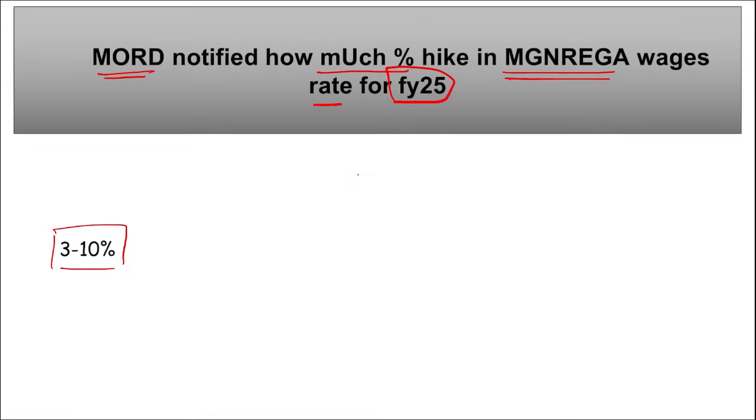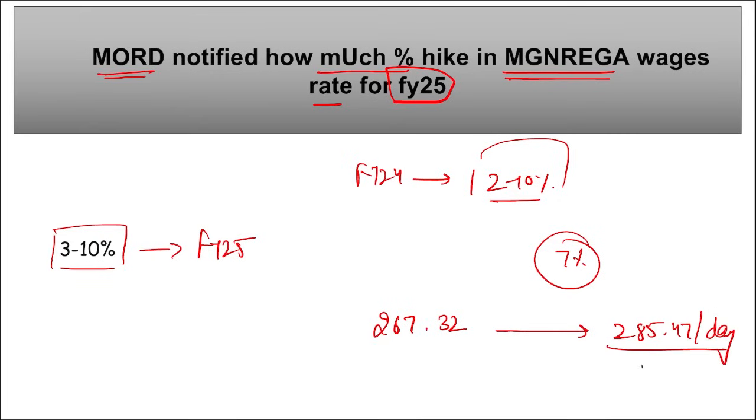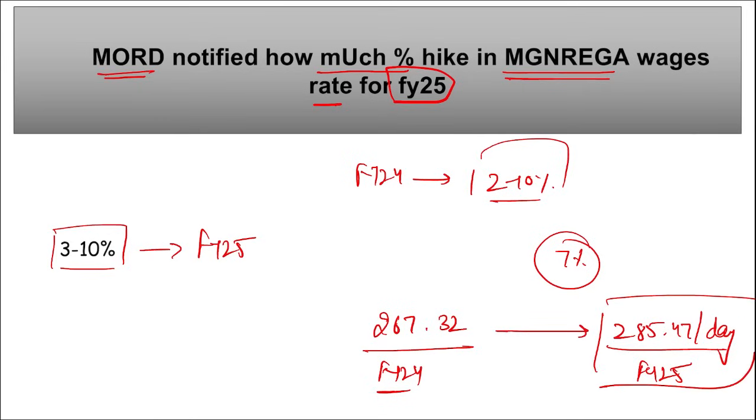The last revision for the MGNREGA workers was seen on 24th of March 2023 and the wage for fiscal year 24 was increased from 2 to 10%, and similarly this year from 3 to 10% wages will be increasing for fiscal year 25. Then the wages have seen an average increase of almost 7% from the existing average, that is 267.32 rupees per day, it was increased to 285.47 rupees per day for fiscal year 25, and 267.32 is the rate for fiscal year 24 as of now. Correct? So this is the rate in rupees per day for fiscal year 25.